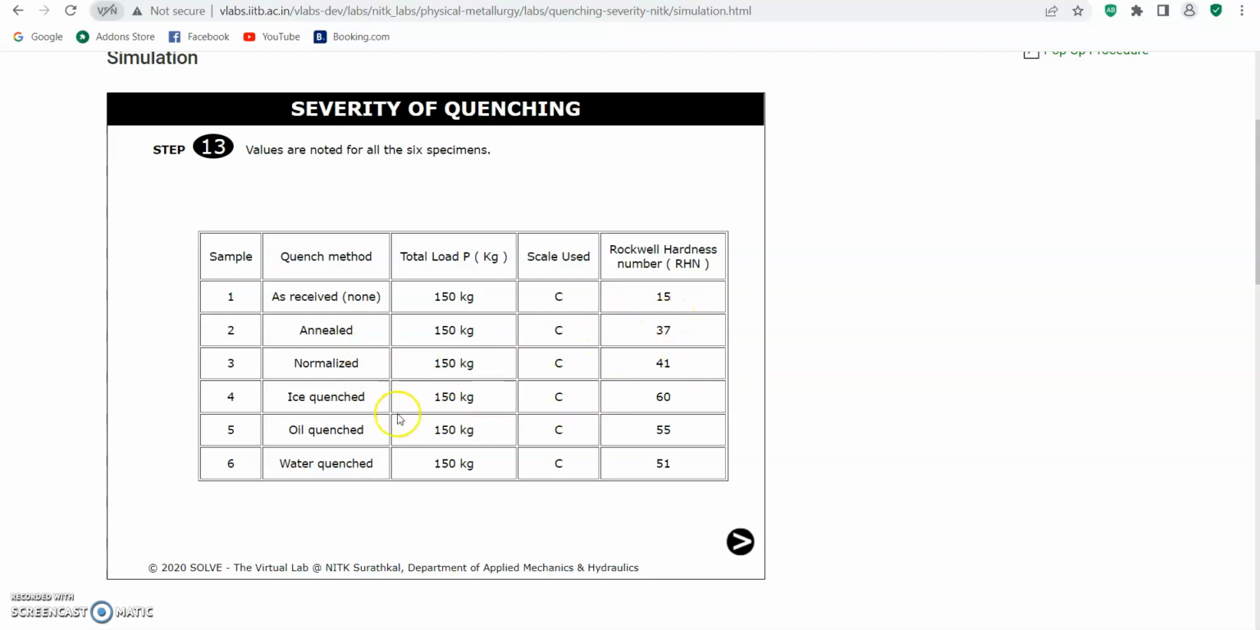For the fourth sample, which is ice quench, the hardness number is 60. And the fifth sample, using oil quench, the Rockwell hardness number is 55. And last but not least, sample 6 uses the water quench method, and the Rockwell hardness number is 51. As I remind you for the second time, for all these samples, we use the same total load and scale. Now let's move to the next step.